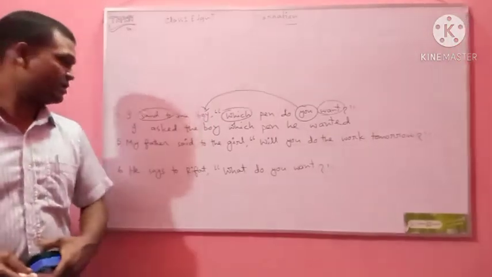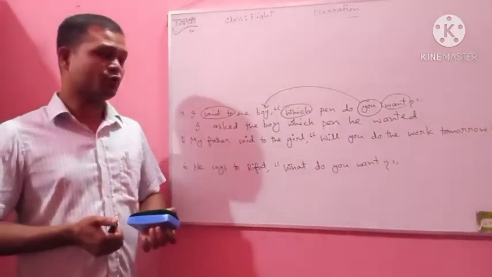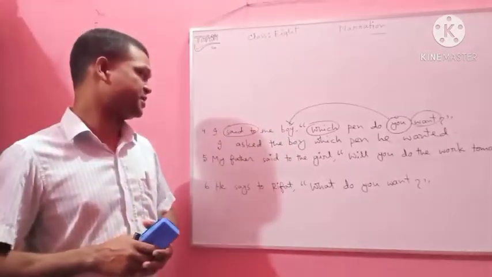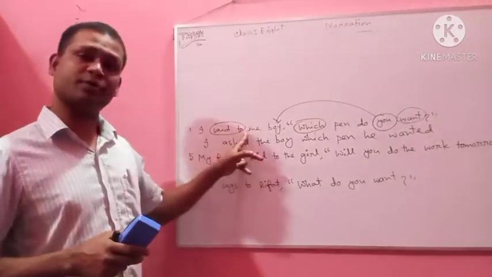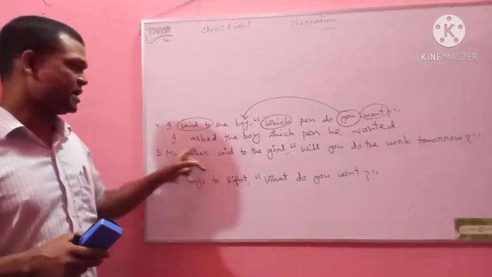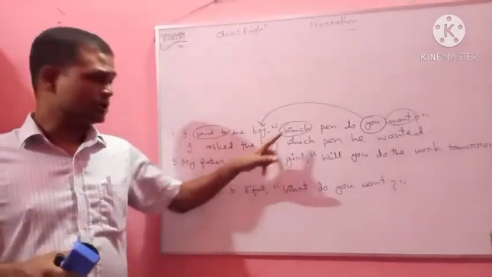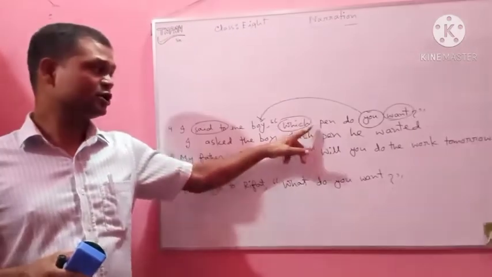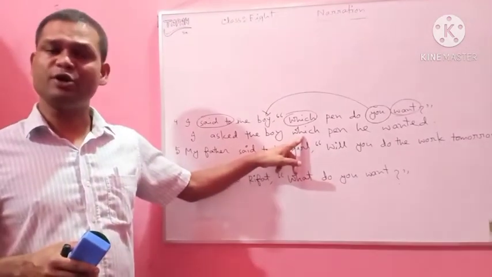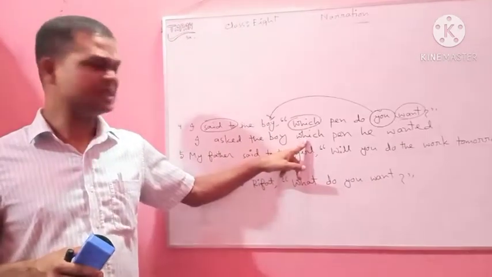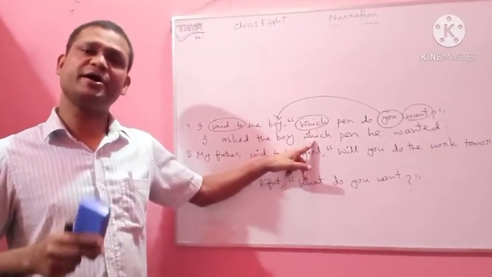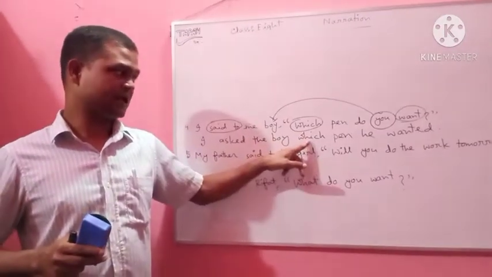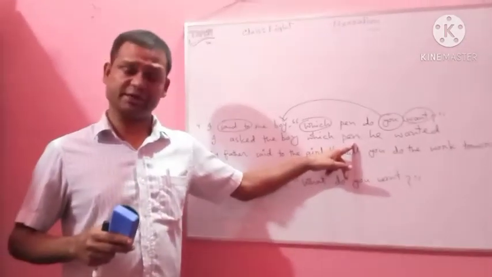Okay, question number 4. I said to the boy, which pen do you want? It's an interrogative sentence. And that's why say to will be converted to asked. So I asked the boy. The interrogative sentence begins with a WH question regarding word. So here, if will not be used as a joining word. In this case, the WH question regarding word will be used as a joining word. So which and then pen, because the noun is not separated.